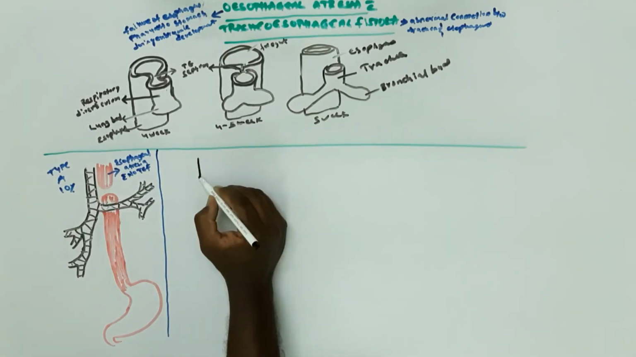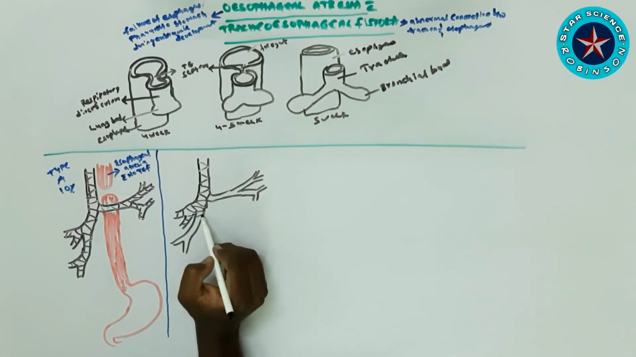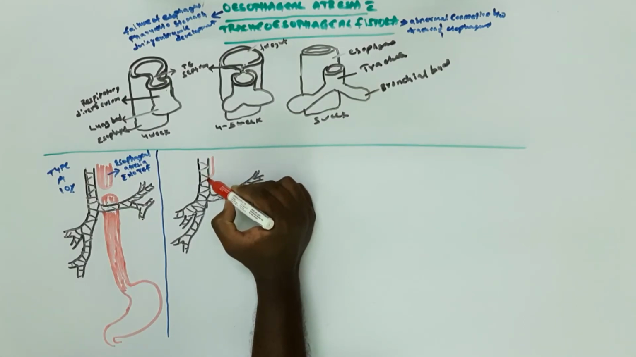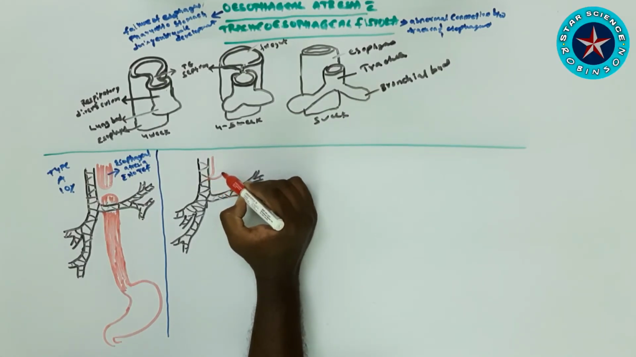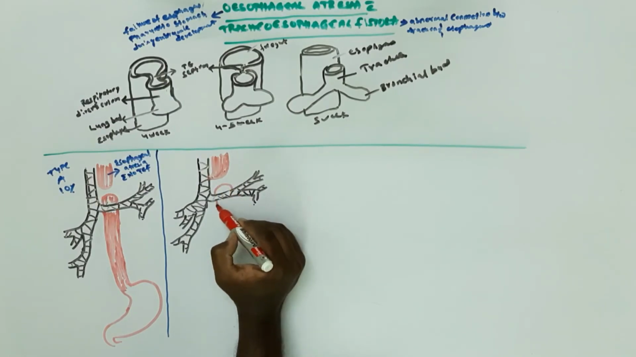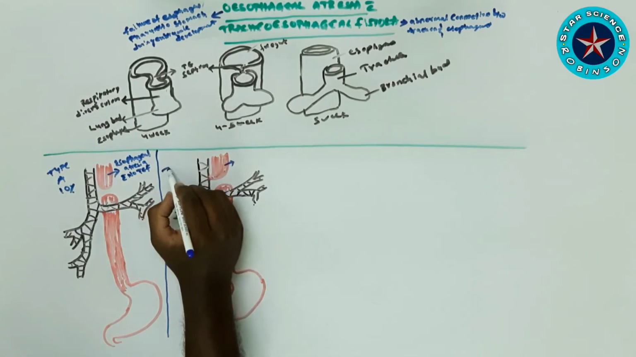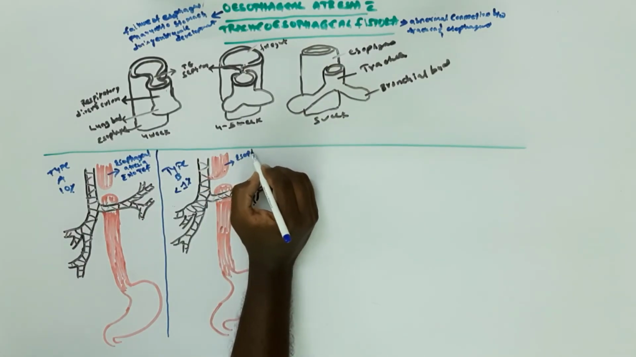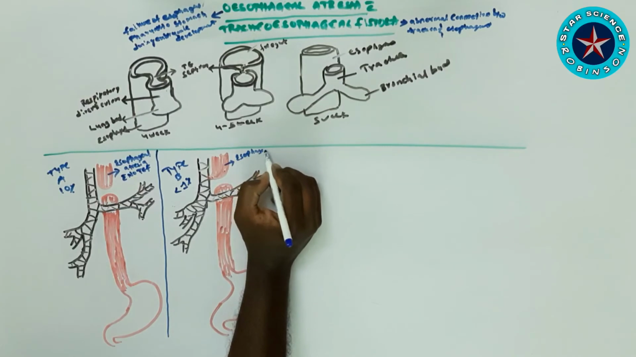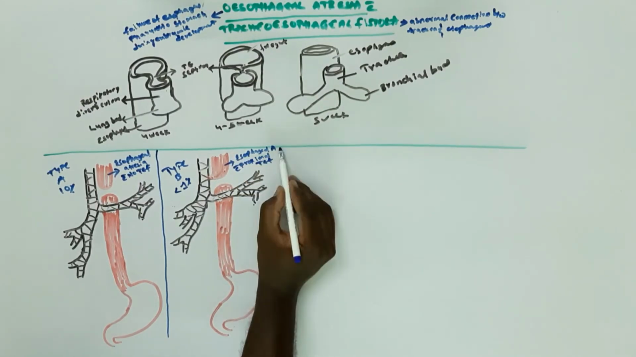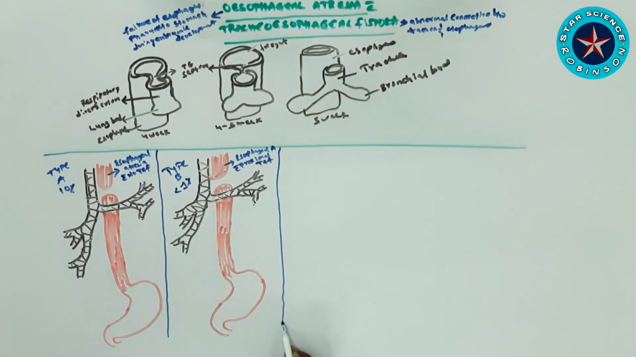Next is type B, which is less than 1%. It is esophageal atresia with proximal tracheoesophageal fistula. Here there is no connection at the distal part of the esophagus, but it has a connection with the trachea at the proximal part. That is what we see here: the upper portion of the esophagus is connected to the trachea.